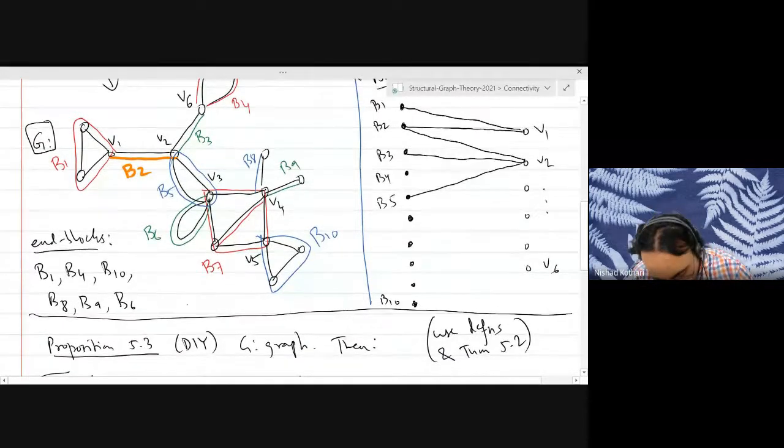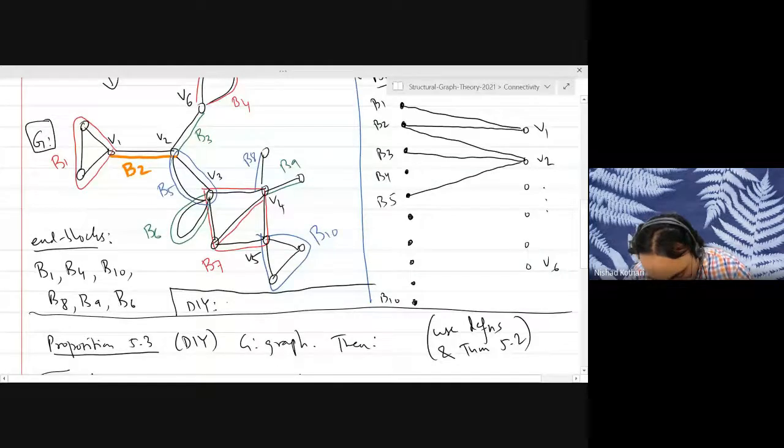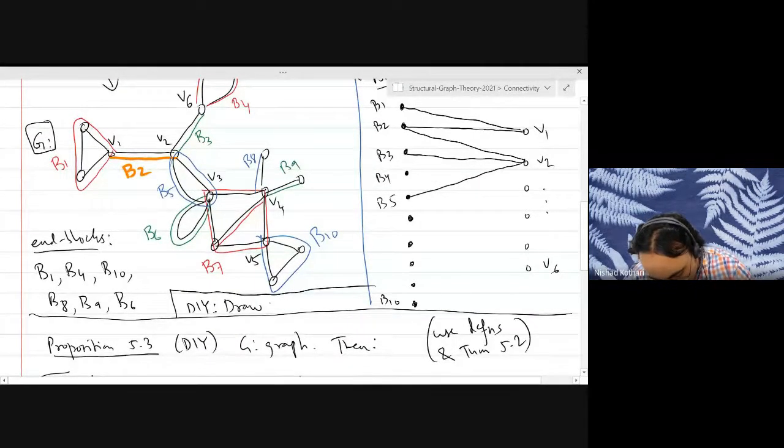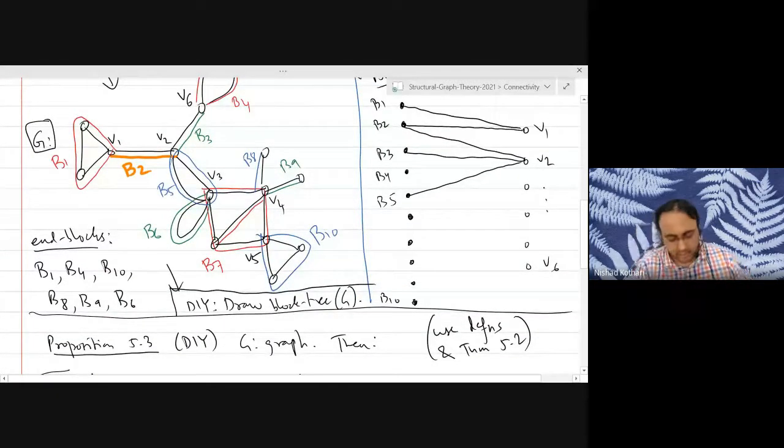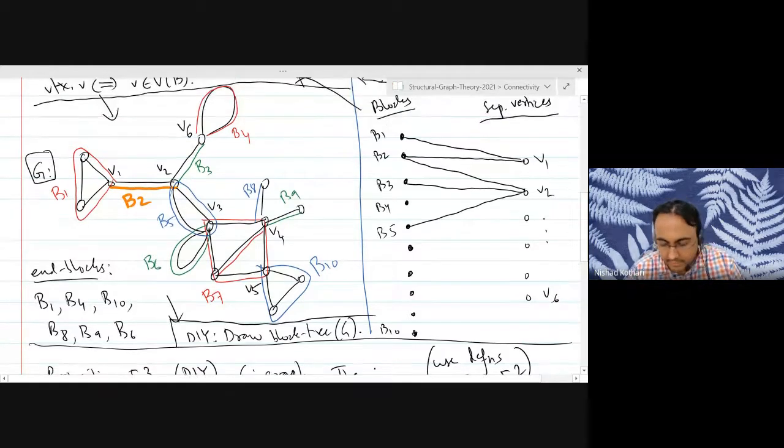And I will give you a do it yourself. Draw the block tree for the graph G, and verify that these are indeed the end blocks. Okay, so that is the end blocks.